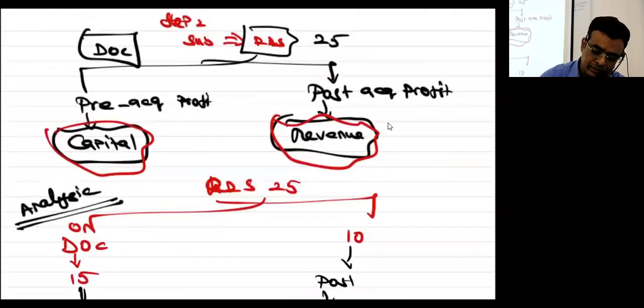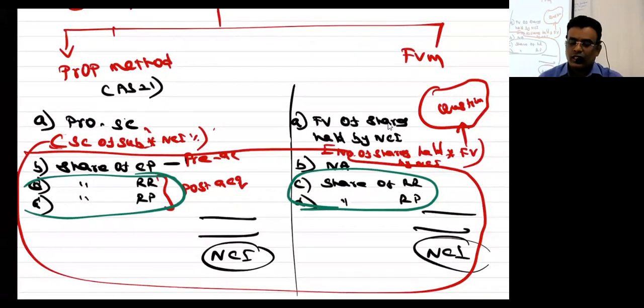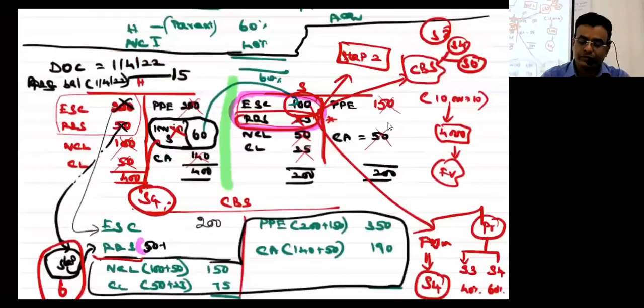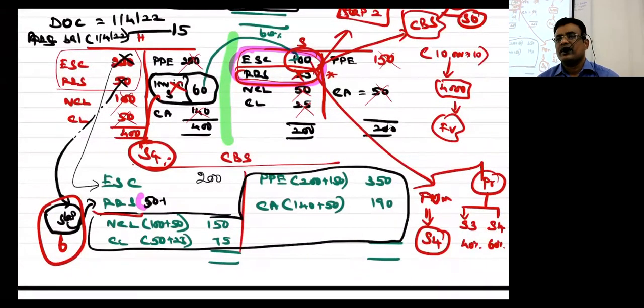Proportional method I told you. Share capital of the subsidiary company into NCA. So everything is closed except reserves and surplus of the subsidiary. Except that, everything is closed.